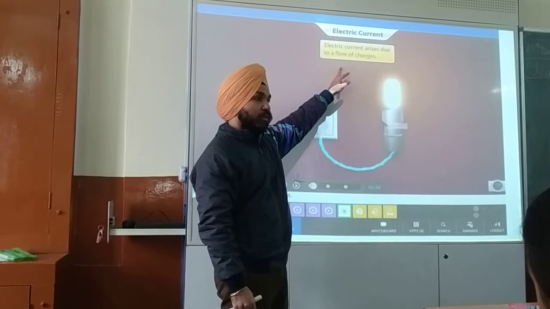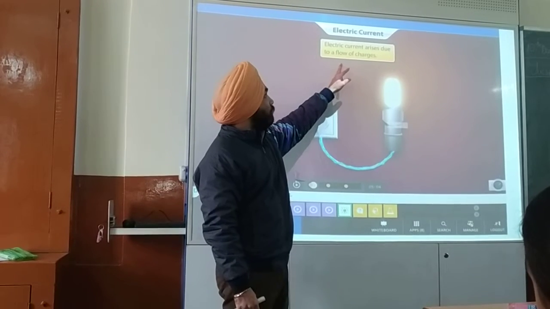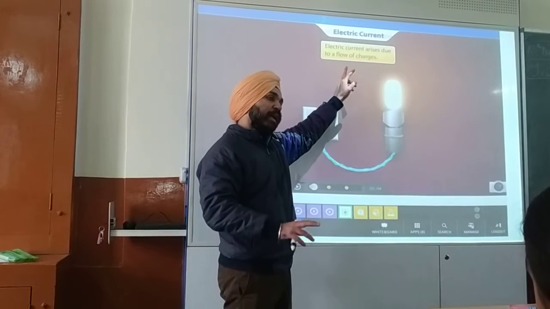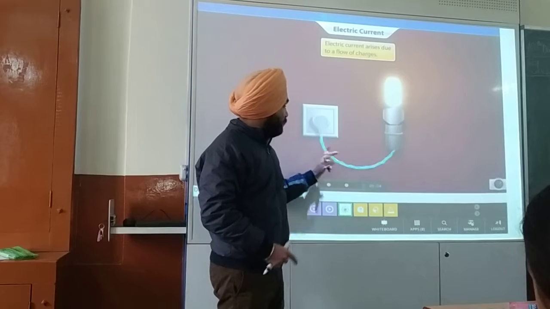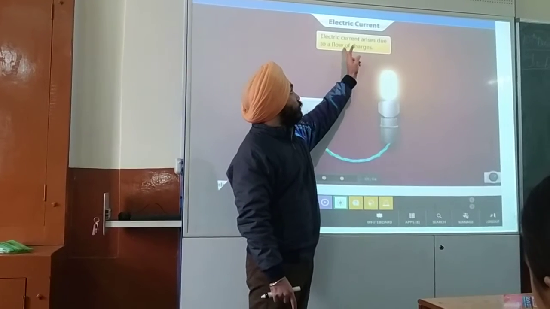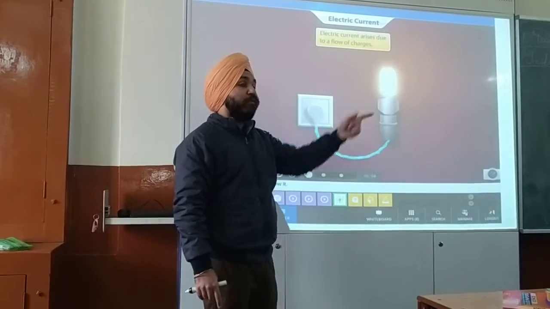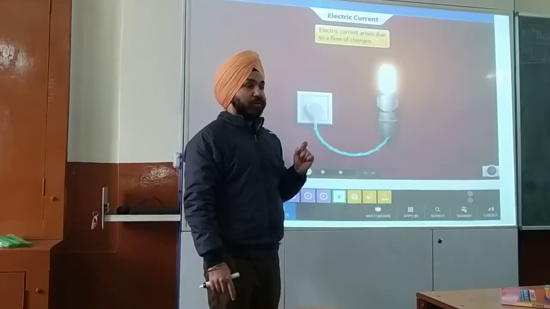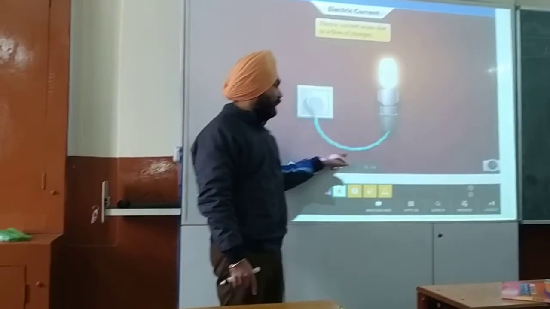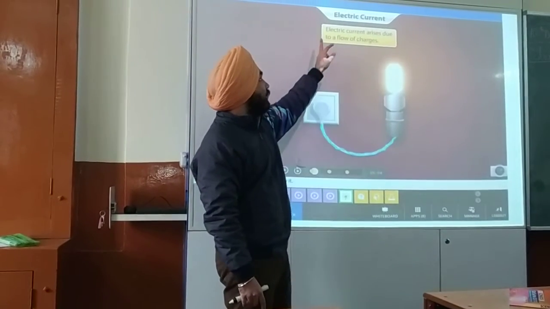What is charge? Charge is the body which has the ability to attract or to repel. And when the charge flows in a wire, it constitutes a current. And what type of charge flows in a wire? Remember, electrons. Electrons, negative particles are flowing in a wire. Because of that reason, we call it an electric current.